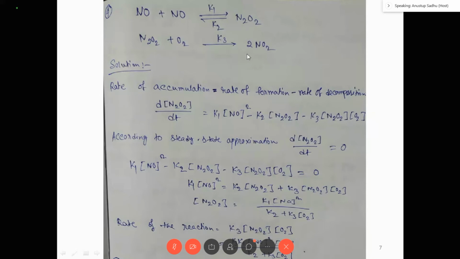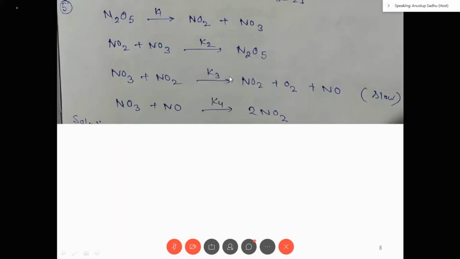Here also the last step is the rate determining step. Now you have to determine this equation. This is a more complex equation, I can say. You have to determine the rate of this reaction. So can you determine?